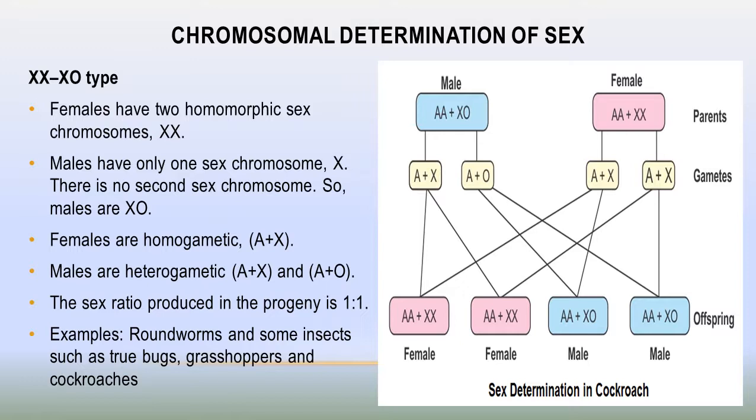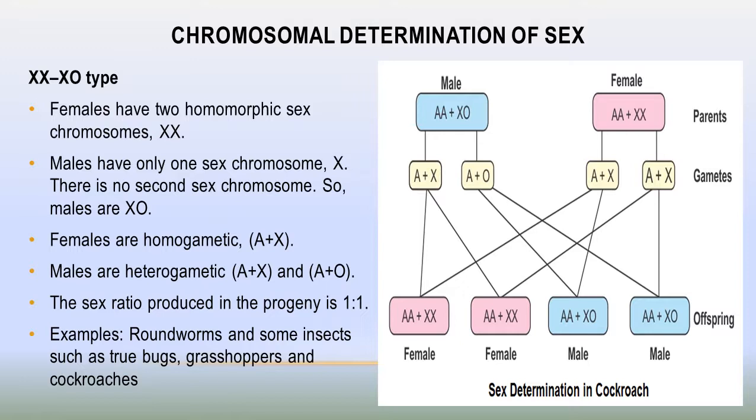Females produce homogametes, all having only X sex chromosome, whereas the male produces heterogametes: 50% of the sperms have X sex chromosome, whereas 50% of the male gametes do not have any sex chromosome. That's why they are heterogametic.